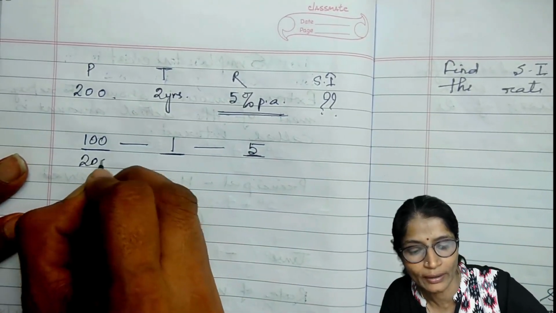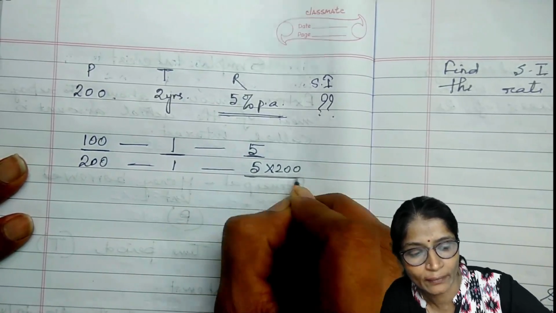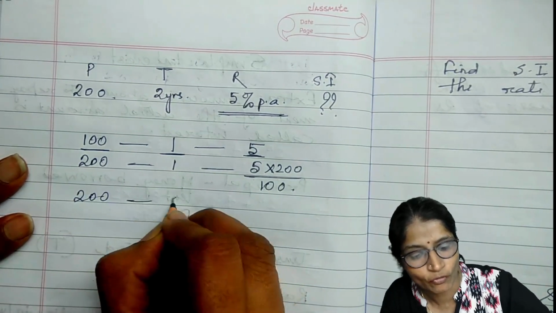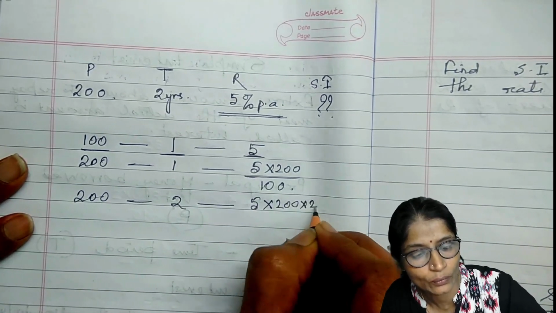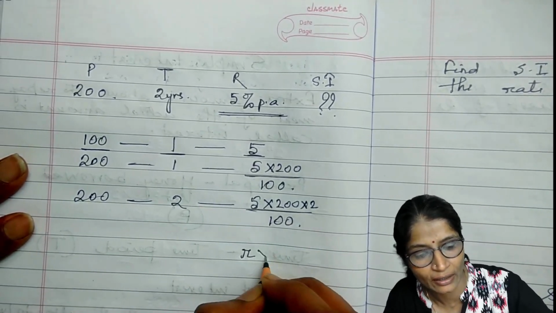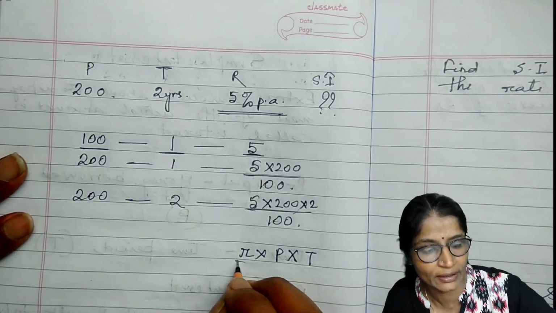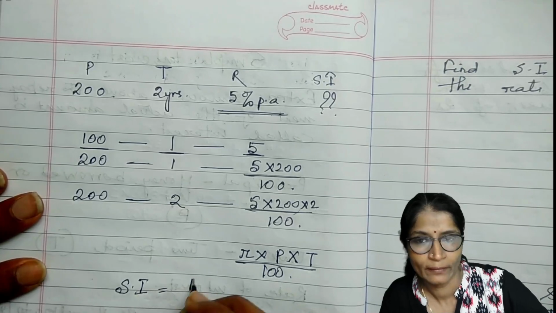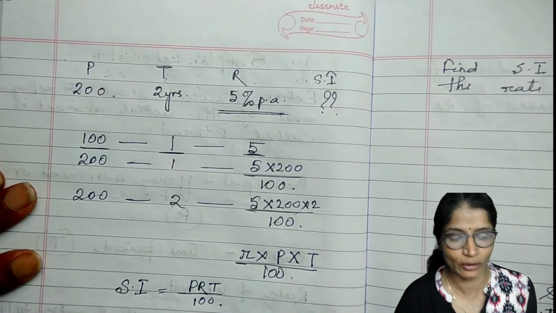So on 200 rupees for 1 year it will be 5 into 200 divided by 100, and on 200 rupees for 2 years it will be 5 into 200 into 2 divided by 100. Here 5 is the rate of interest R, 200 is the principal P, 2 is the time T, divided by 100. So the formula for SI is PRT divided by 100.